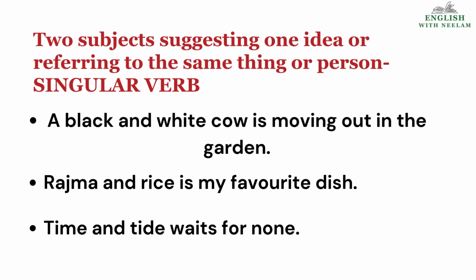Rajma and rice, one dish. Rajma and rice is my favorite dish. Time and tide waits for none. This is a famous phrase. We all know that, children.